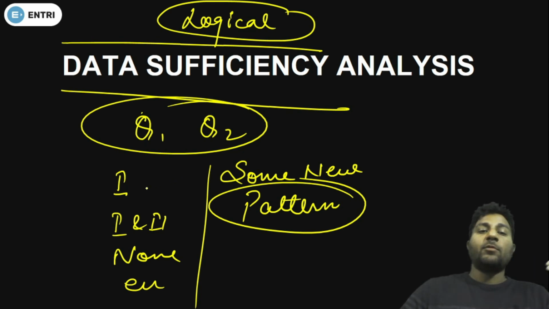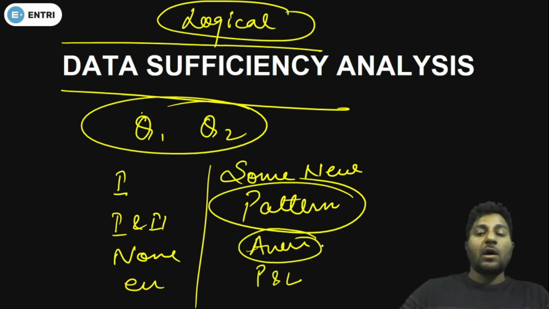And you might get lots of questions on data sufficiency, like average based questions, like profit and loss questions. So what you have to do is, sometimes you have to solve the whole question to analyze whether the statement is correct or the conclusion is correct.